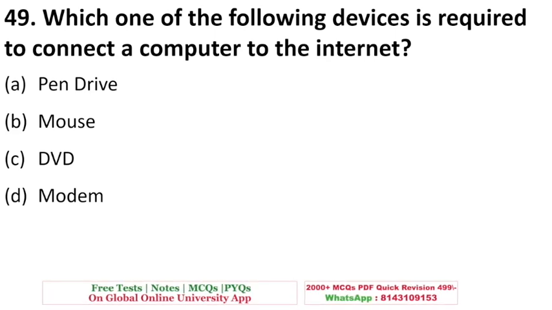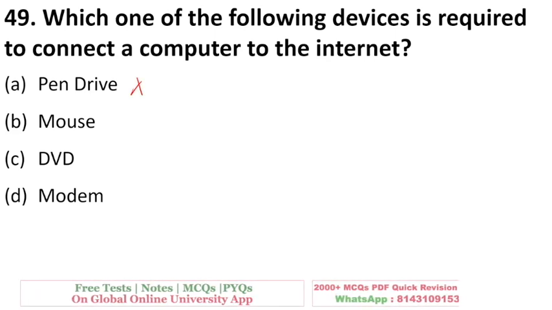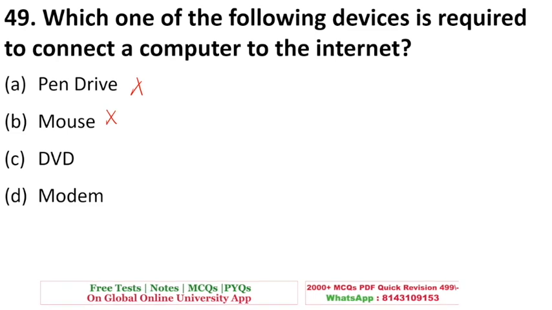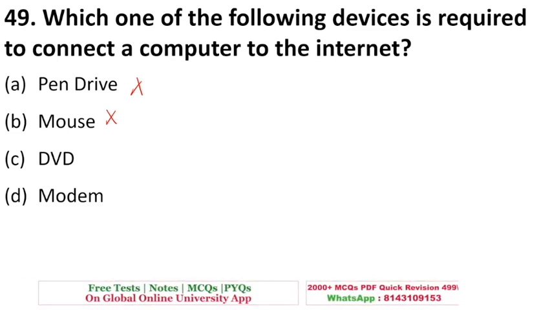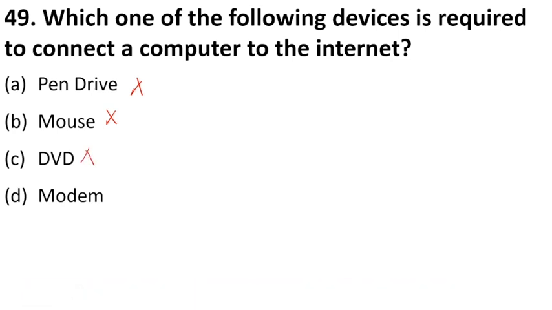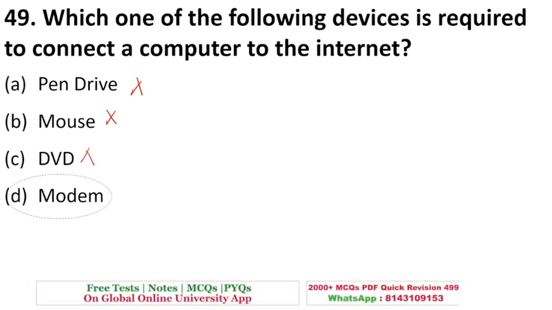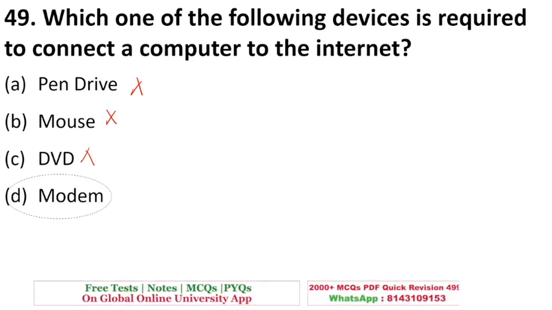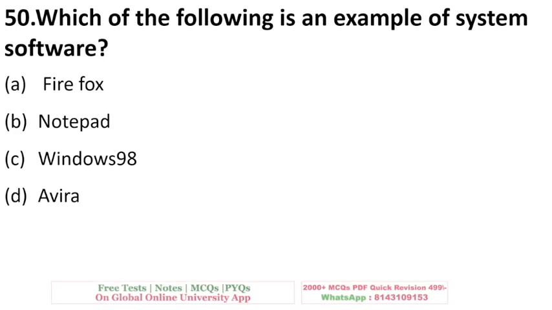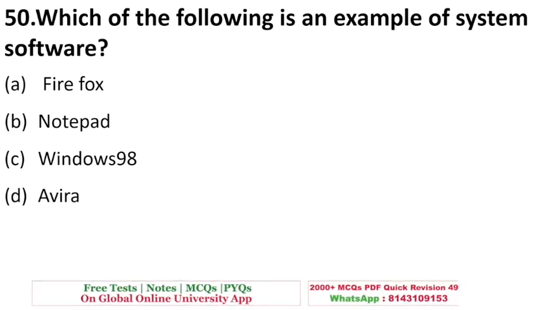Which of the following devices is required to connect a computer to the internet? So pen drive, do you think it connects you to the internet? No. Does a mouse connect to your internet? No, not at all. DVD, does it help you to connect to the internet? Definitely not. The right answer is option B, modem. It converts analog into digital and digital into analog signals.